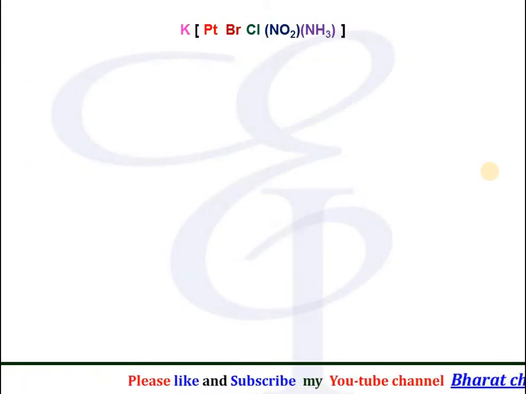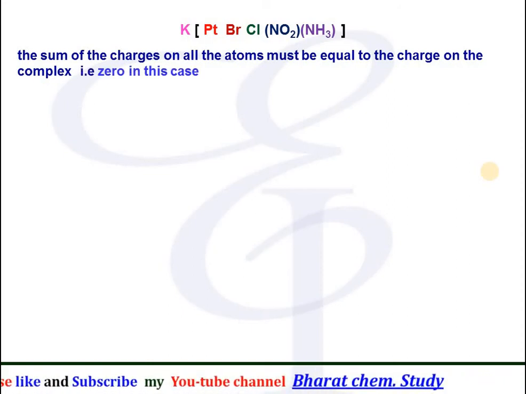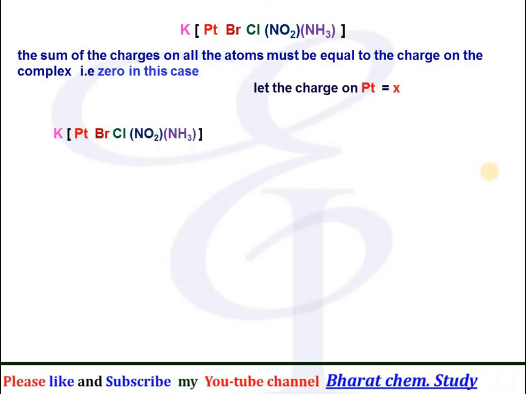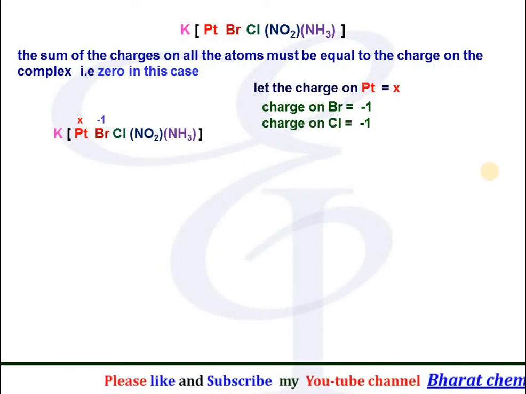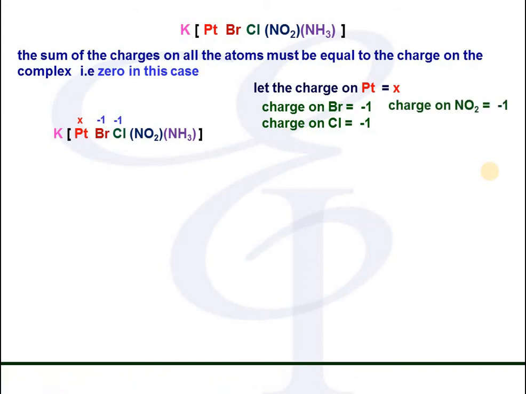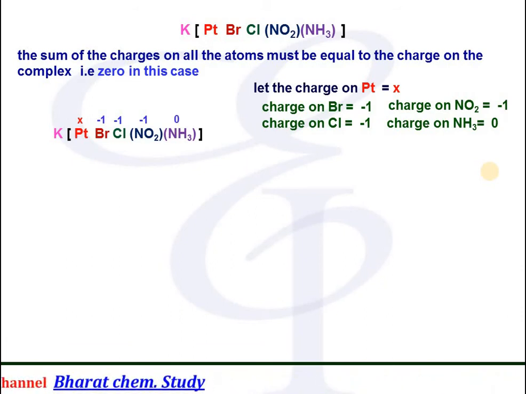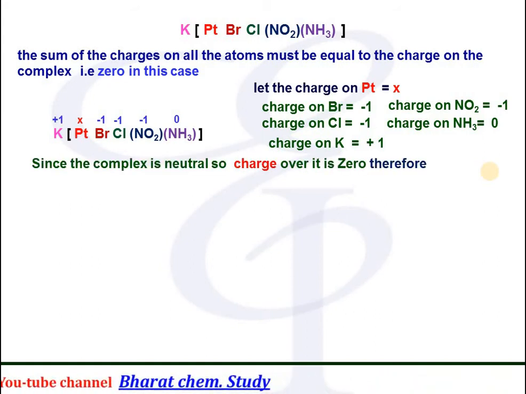One more example, in this complex, the sum of the charges of all the atoms must be equal to the charge on the complex, that is 0 in this case, because this complex is neutral, it does not have any charge over it. Let the charge over platinum be taken as X. The charge on bromine we know is -1. The charge over chlorine is also -1. The charge over NO2 is -1, and ammonia is neutral, that means it does not have a charge. And the charge over potassium we have also studied: potassium always has +1 charge. Since the complex as a whole is neutral, the charge over it is 0.